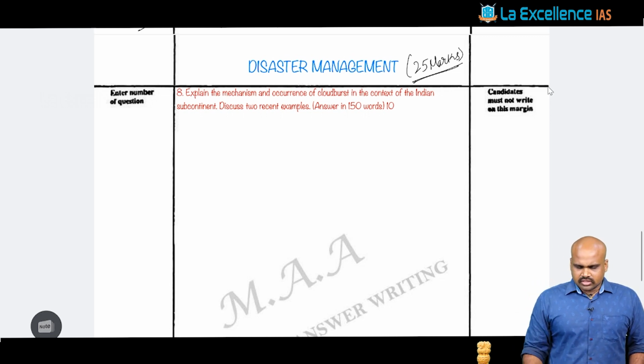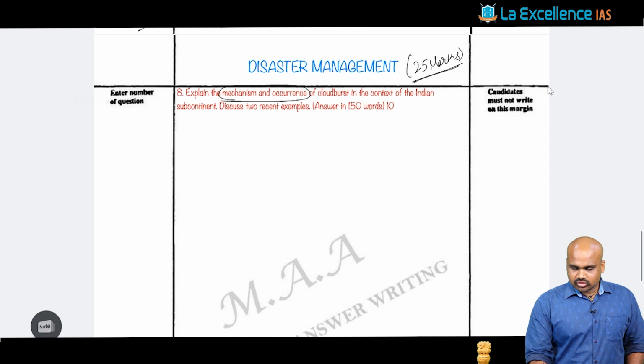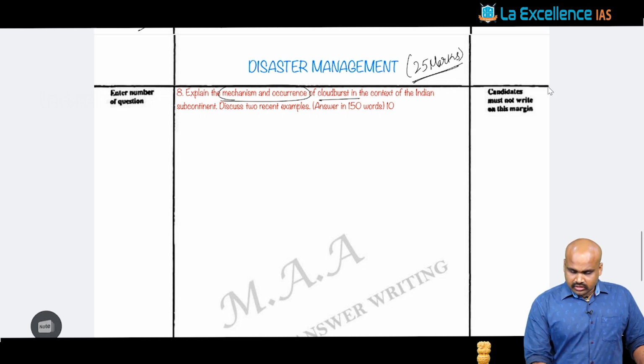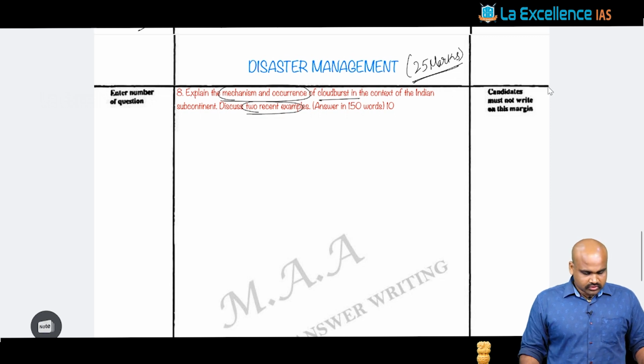Now moving on to the question in disaster management: explain the mechanism and occurrence of cloudburst in the context of the Indian subcontinent. The question is also talking about the recent examples that they are emphasizing upon. So we have to give these two examples, right?